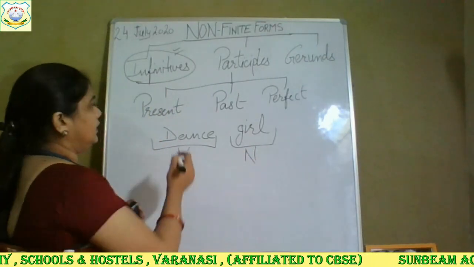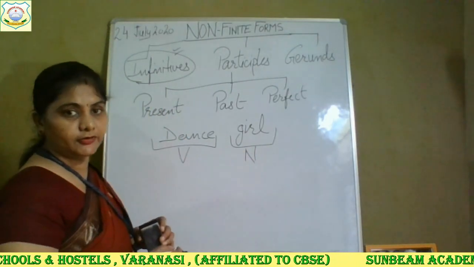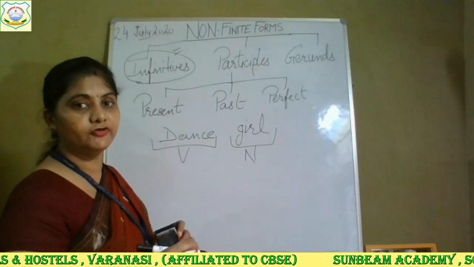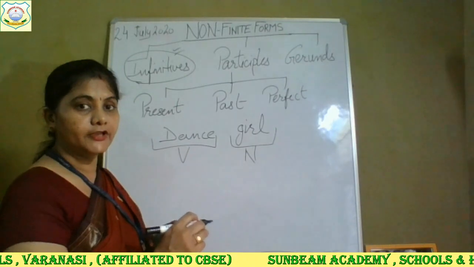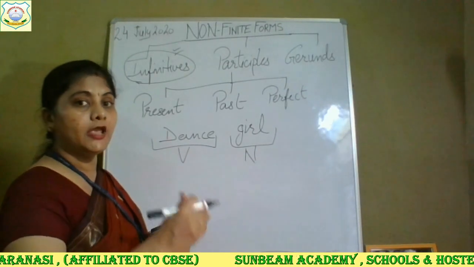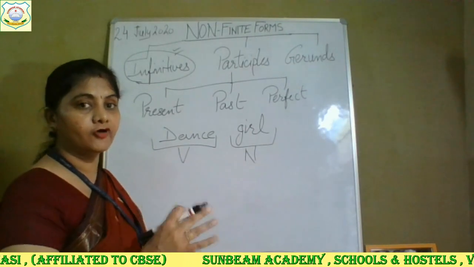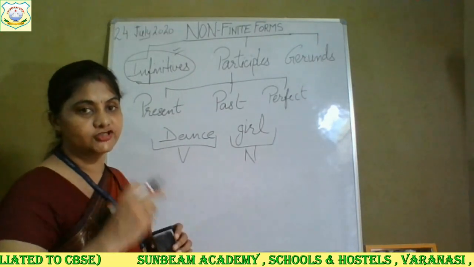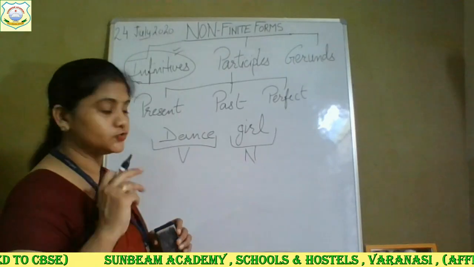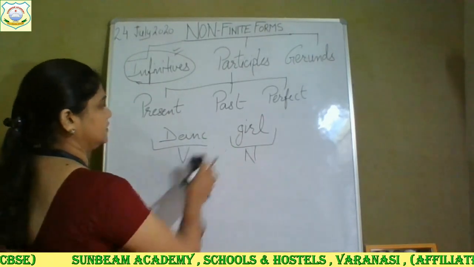Okay. Now we have to learn the participle. And in participle what we do? We just change verb into adjective. We have to place our verb in such a way that it should be acting as an adjective. Now I am going to do that. See what I will do here.